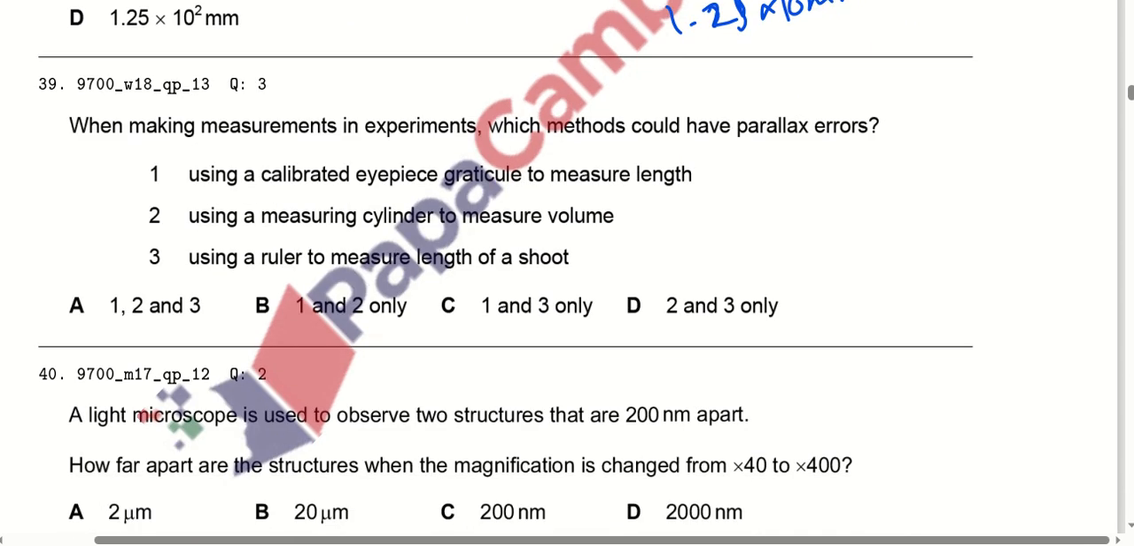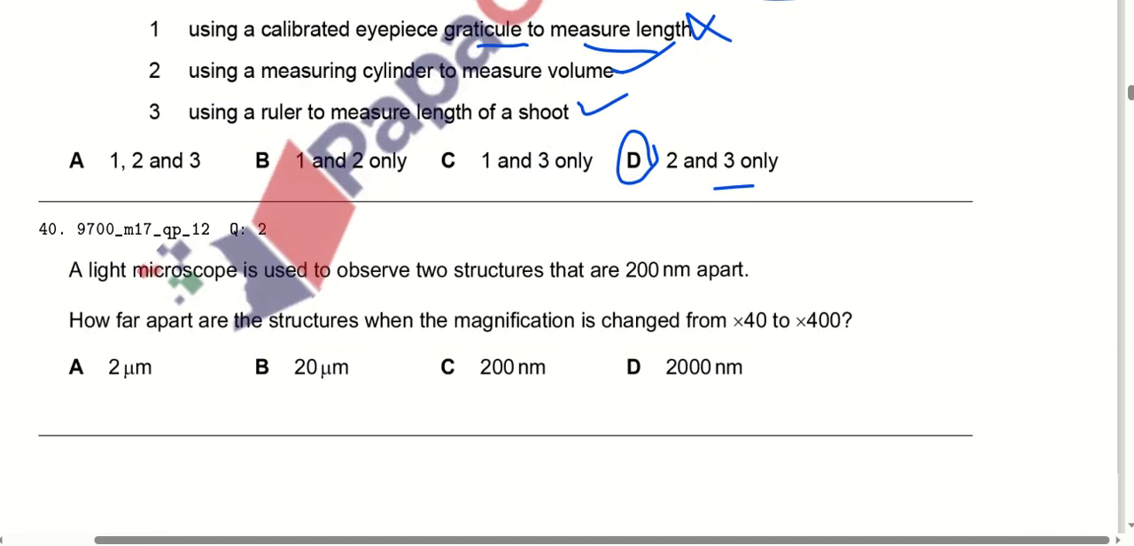When making the measurements in the experiments, which method could have parallax errors? Parallax errors are those which can occur side by side. Using a calibrated eyepiece reticule to measure the length? No. Using a measuring cylinder to measure the volume? Yes. Using a ruler to measure the length of the shoot? Yes. They can make errors, because we cannot use cylinders in that particular microscopic measurement. So option D is correct here because lines 2 and 3 are correct in this particular case.